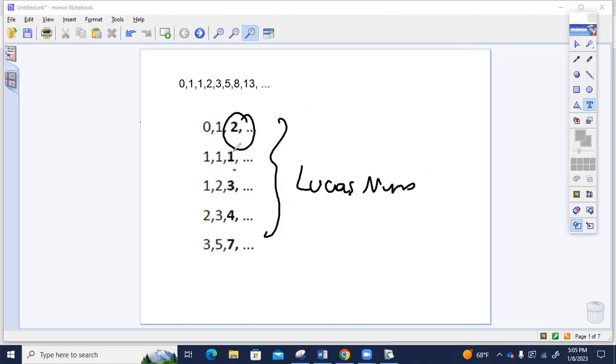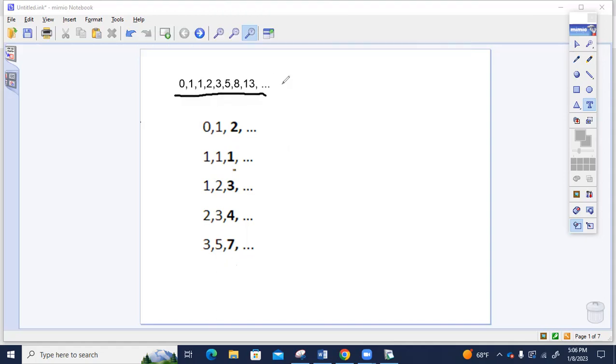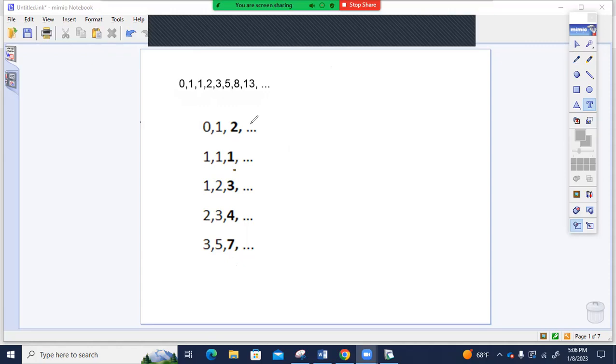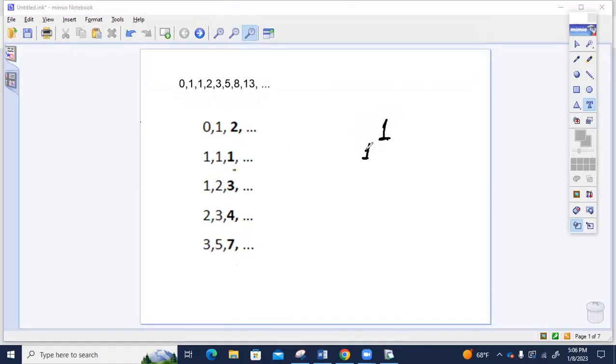The Lucas numbers are 2, 1, 3, 4, 7. Next one would be 11, 18. And the Fibonacci numbers 0, 1, 1, 2, 3, 5, 8, and 13. But there's an easier way to find the next term, which is using the numbers in Pascal's triangle. Pascal's triangle is this: 1, 1, 1, 1, 2, 1, 1, 3, 3, 1, 1, 4, 6, 4, 1.